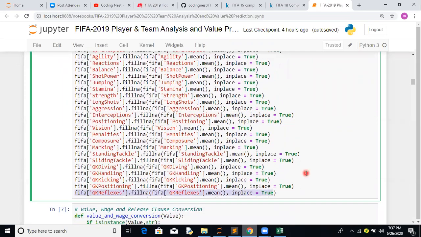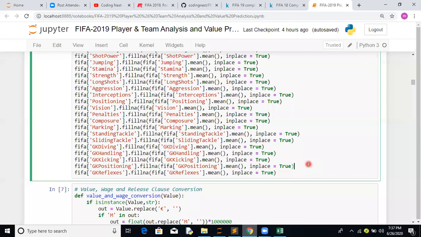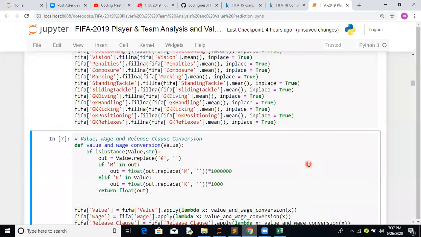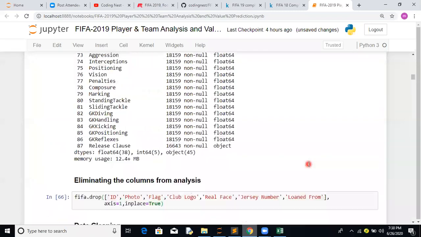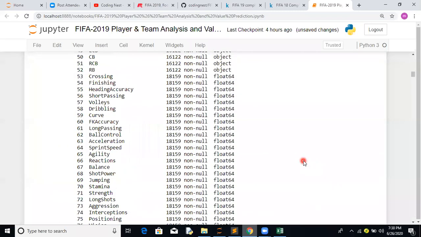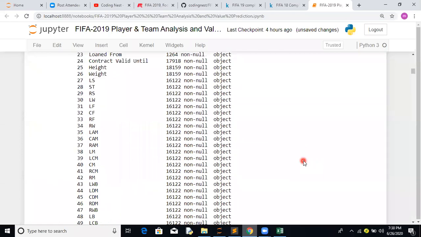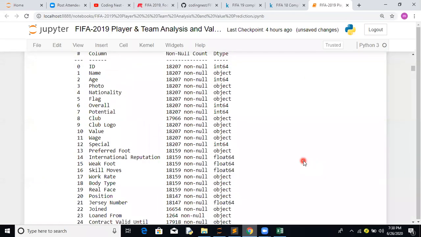And here we have tried to fill these values. Okay, now we have done a bit on this floating point 64. Now a few features are available which we have to work out.